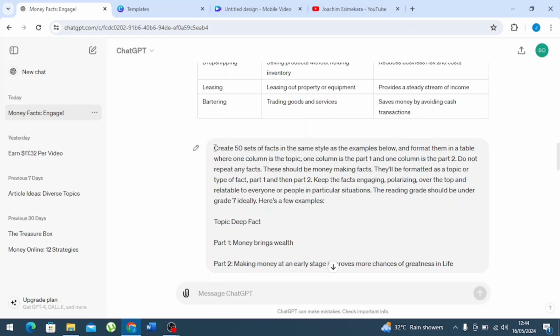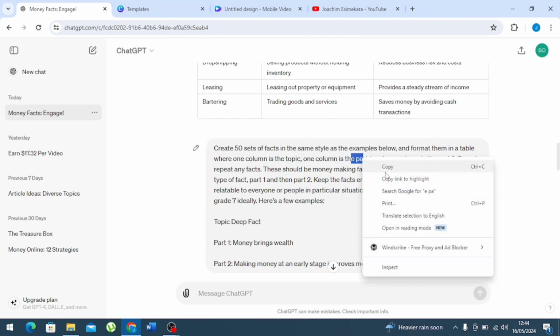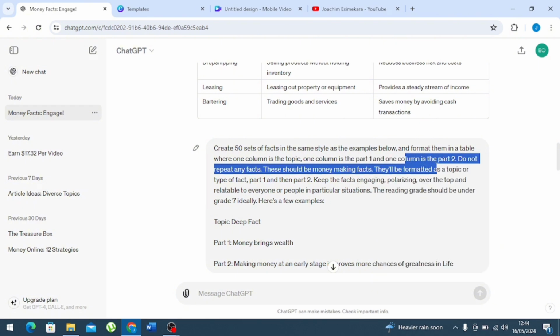So create 50 sets of facts in the same style as this example below and format them in a table where one column is the topic, one column is part 1, and one column is part 2. Do not repeat any facts. This should be money making facts because this is my own niche. So you can also say this is relationship facts. This is any facts you want to talk about, anything you want to talk about. You can actually replace that with this money making facts.